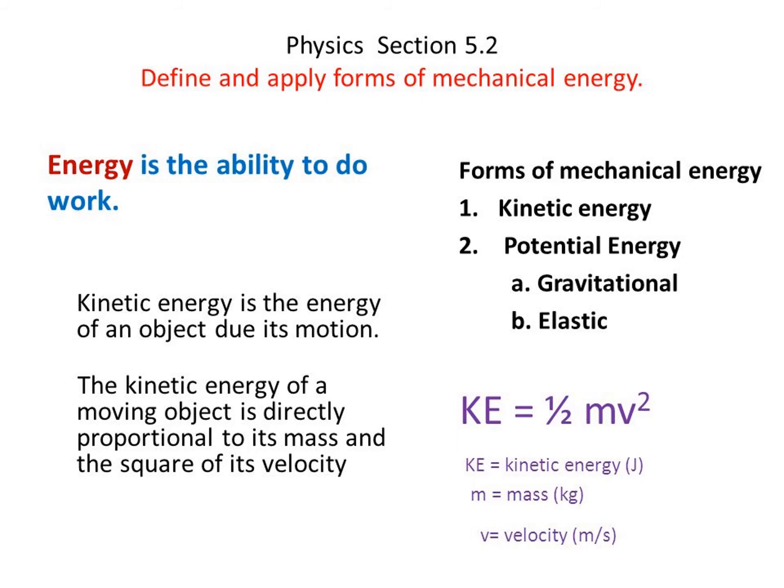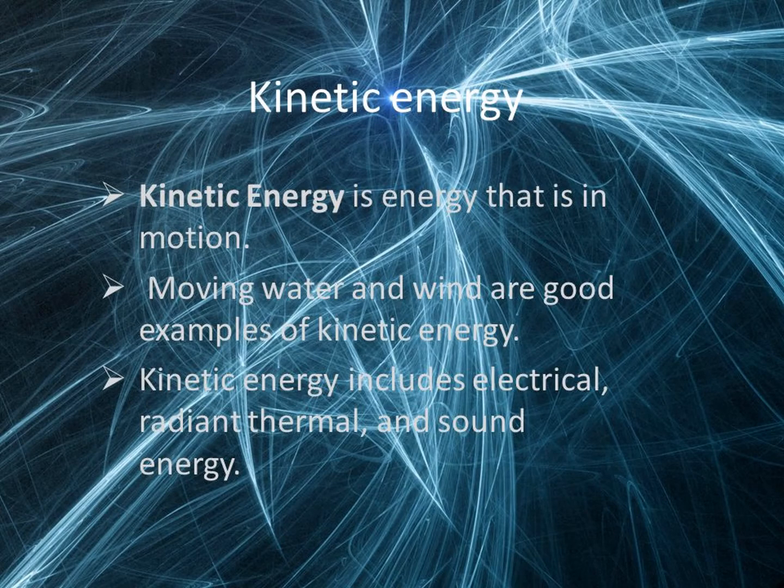Kinetic energy is the energy of an object due to its motion. The kinetic energy of a moving object is directly proportional to its mass and the square of its velocity. What is kinetic energy? Kinetic energy is the energy possessed by the body by virtue of its motion. All moving objects have kinetic energy. A body that is in motion has the ability to do work.